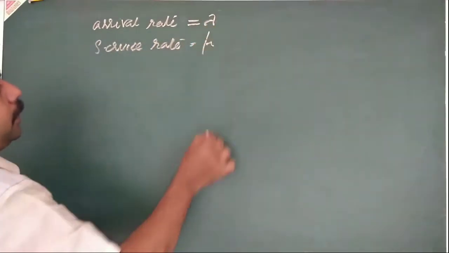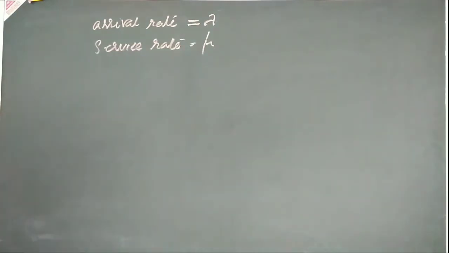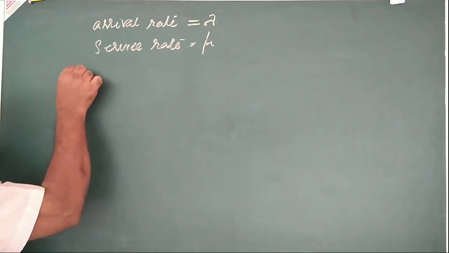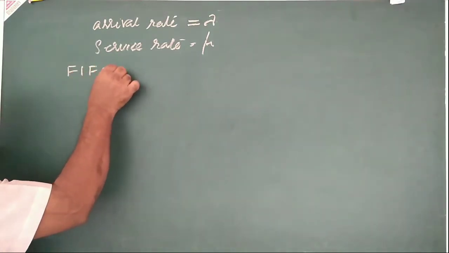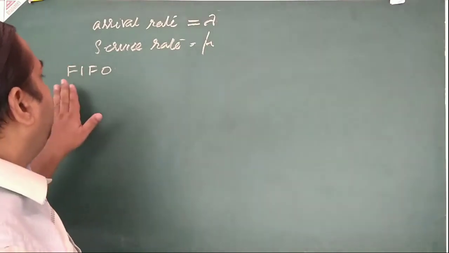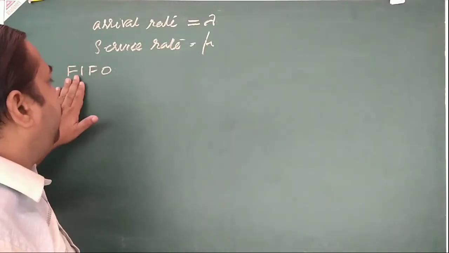Service rate is taken as mu. In queuing theory, we use the condition first in, first out.